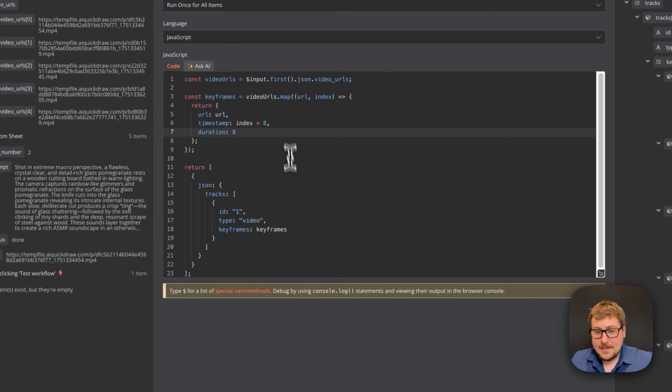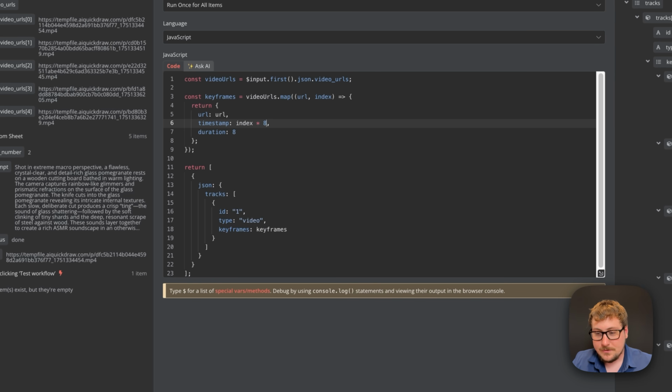And then for this second code block, I actually had Claude make it. The nice thing is you can just take it from me completely for free with the template, and explaining how this all works is a little bit complicated and would take a little bit of time. But what I will say right here is basically this 8 and this 8 right here, you want to switch to however long all your clips are.